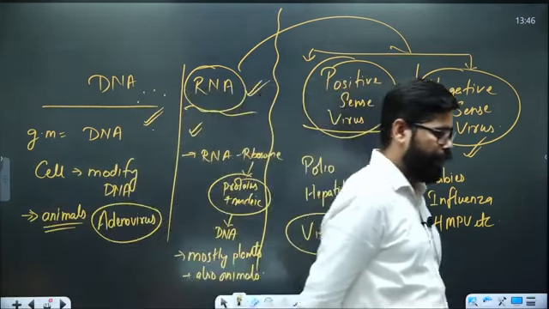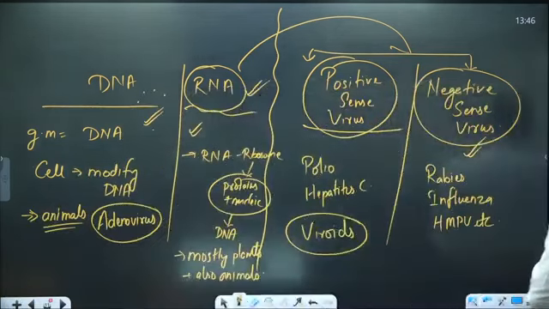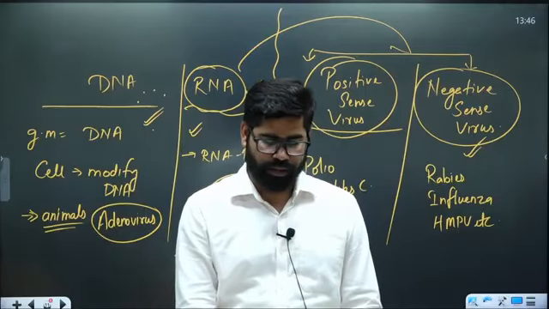Viroids are causing infection mostly in plants.